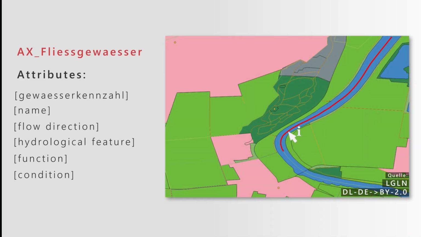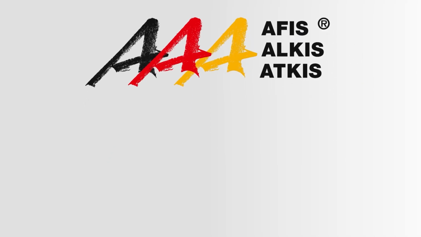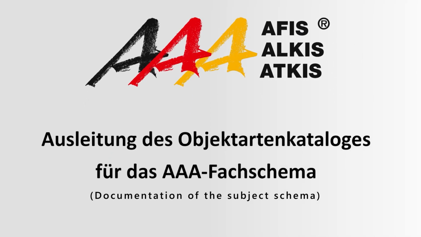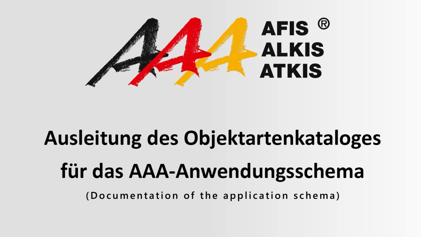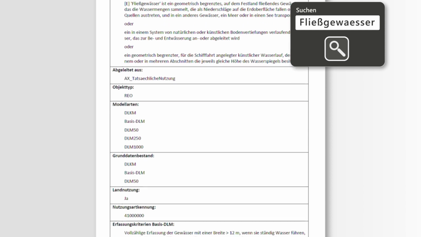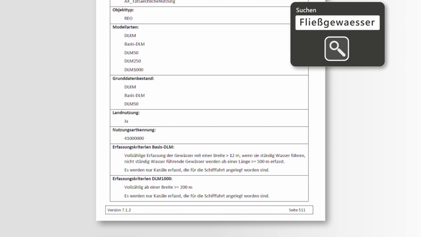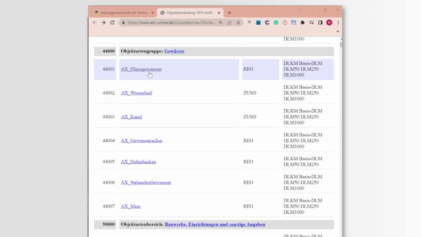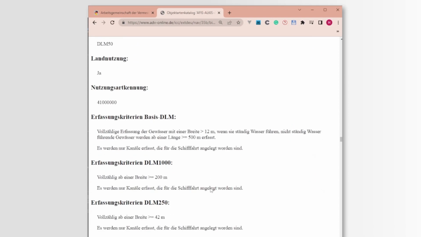To be able to specifically address and evaluate objects, the documentation of the subject schemas of the AAA information systems or the application schema is essential for handling the geobasic data. Here, the depth of information contained in the data and the criteria by which they are collected are fully evident. These application and subject schemas are accessible as text files or in HTML format.